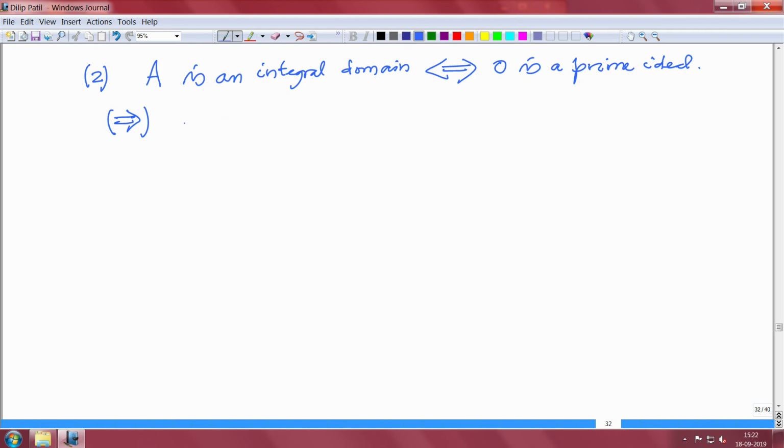So let us take a product AB belongs to the ideal 0. But that means AB is 0, because 0 is the only element in the zero ideal.